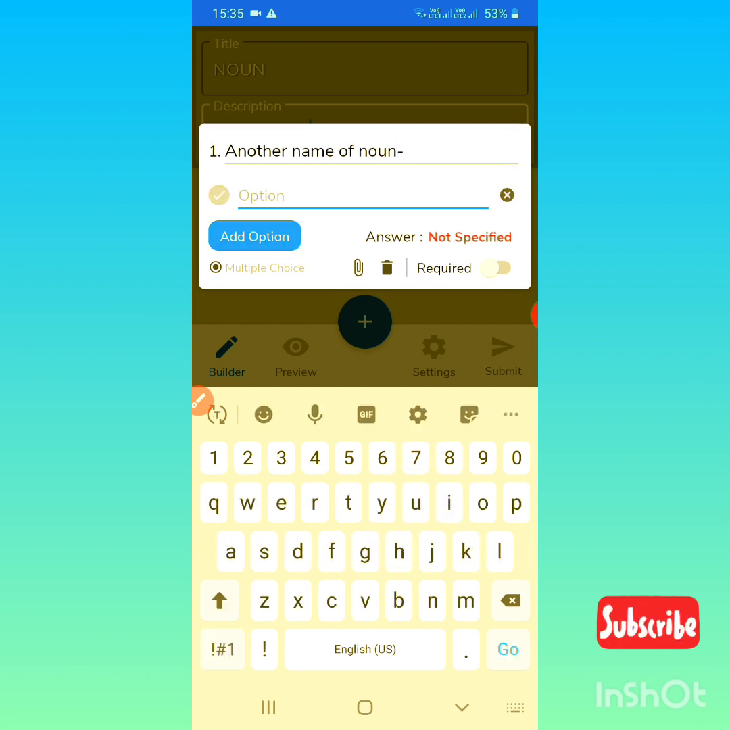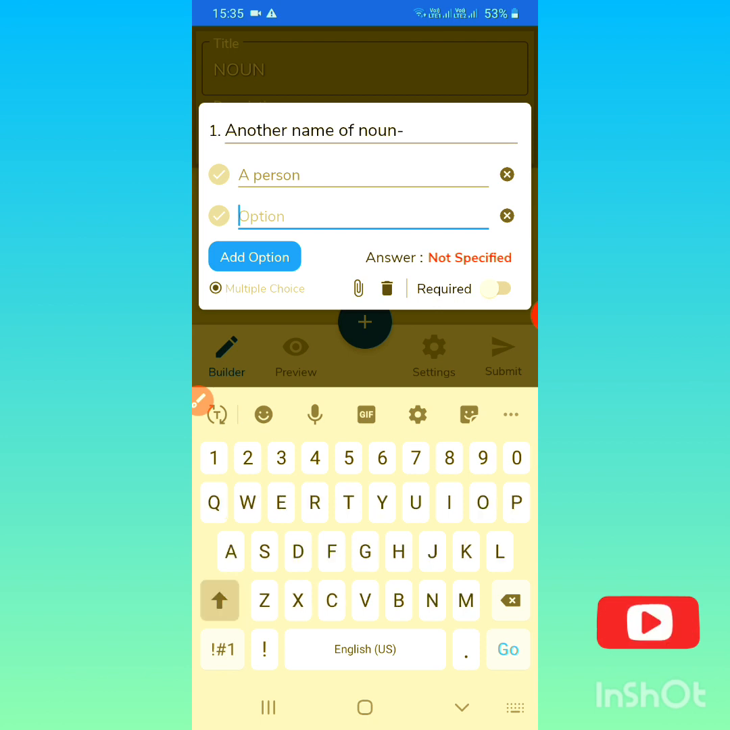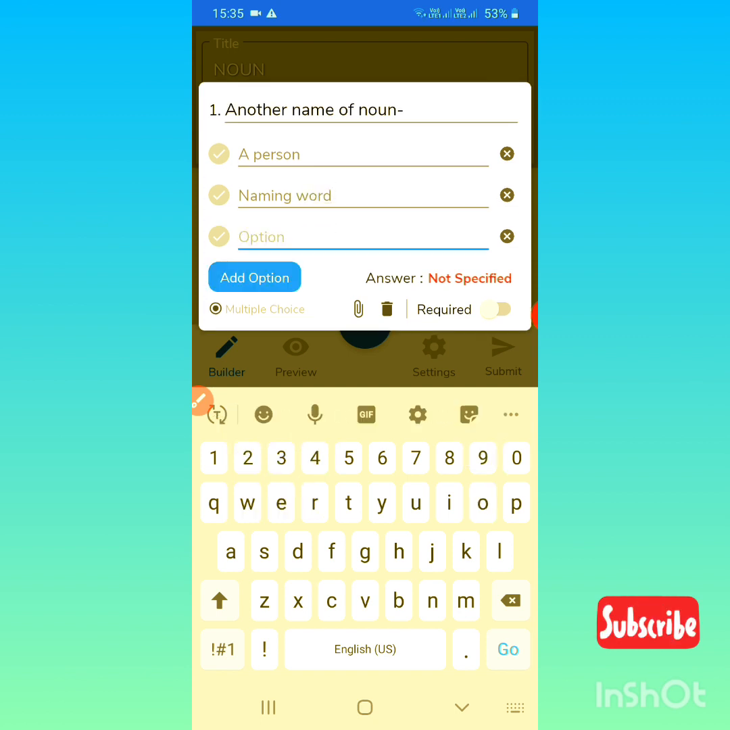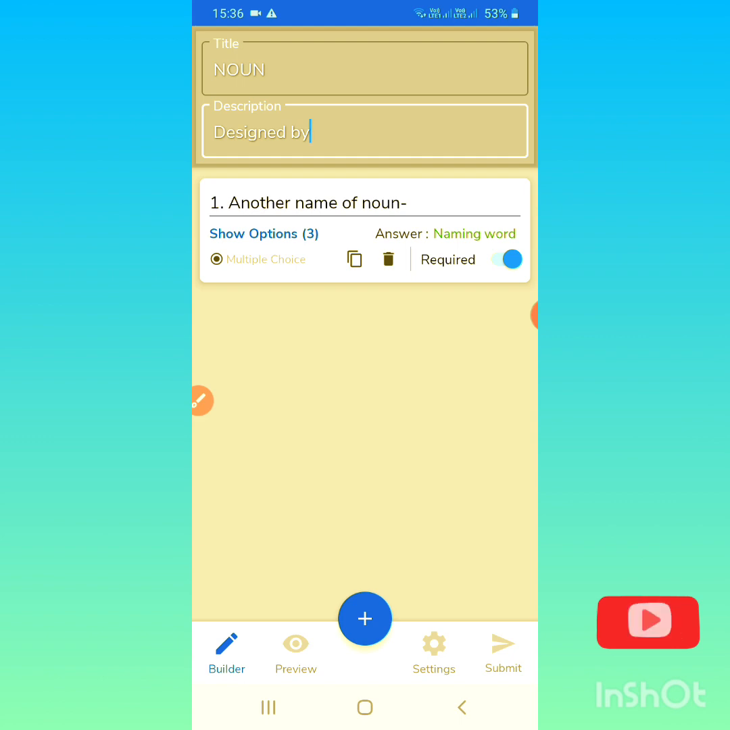You have to add the options here: a person, naming word, calling word. So if I choose three options, you have to mark the correct one, naming word, and then mark the question as required. After that your question has been saved. After that, what will you have to do? You have to press the submit button.